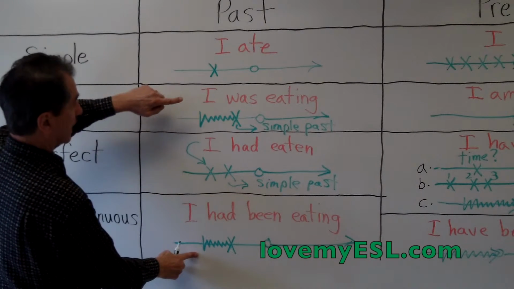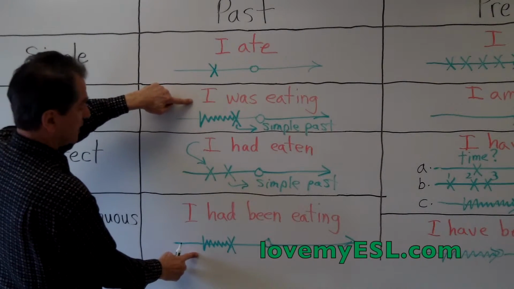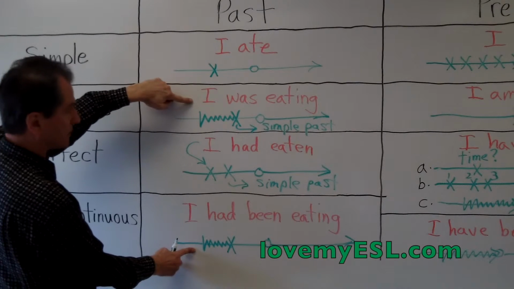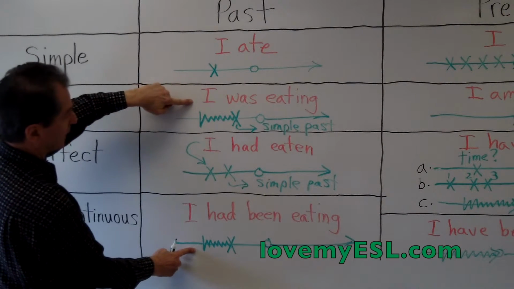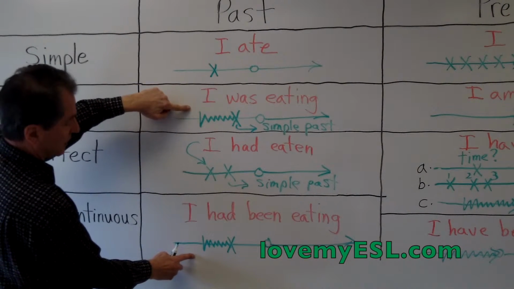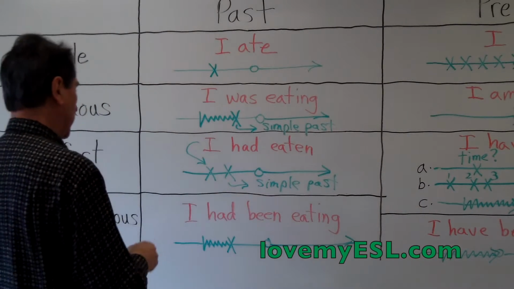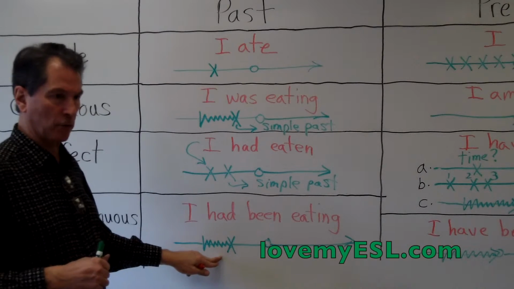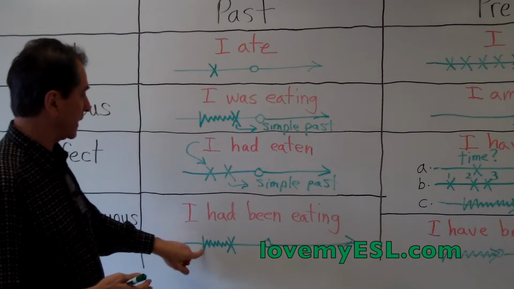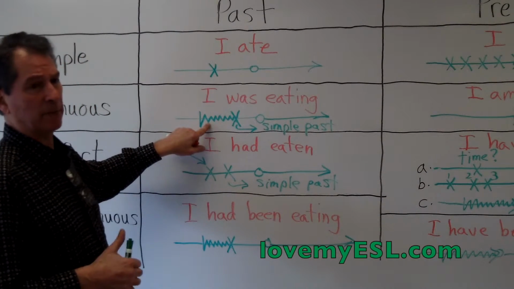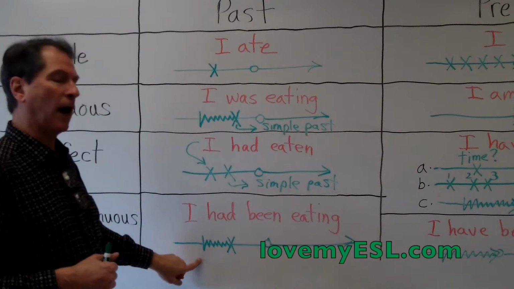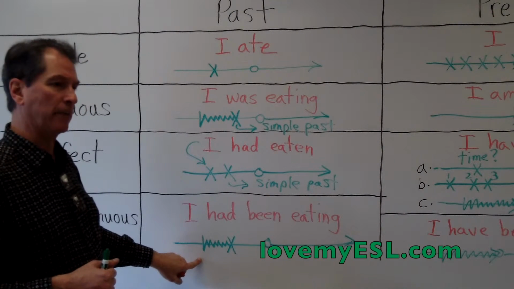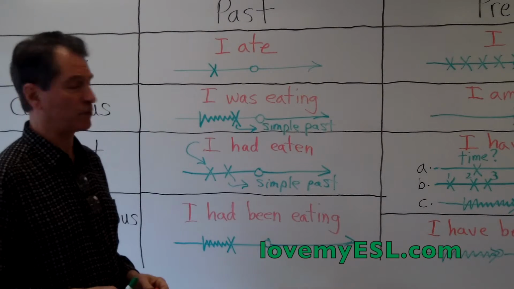Now you will notice that the past continuous and the past perfect continuous look exactly the same here. I had been eating a banana when he came into the room. I was eating a banana when he came into the room. I had been eating a banana when he came into the room. There's really no difference between the two.